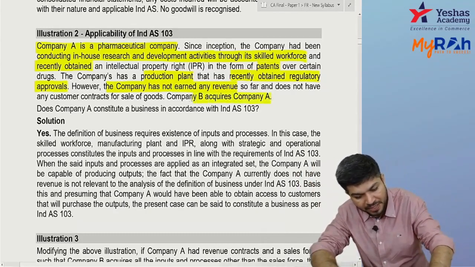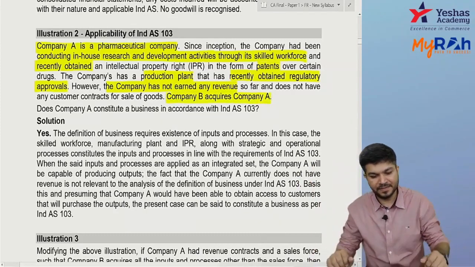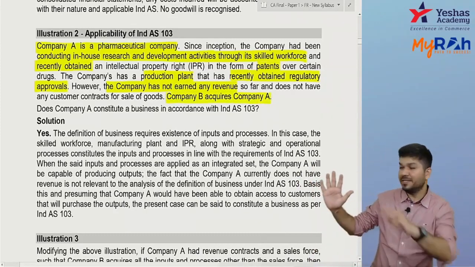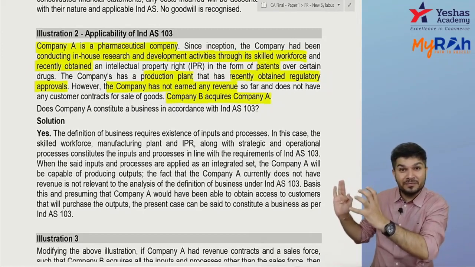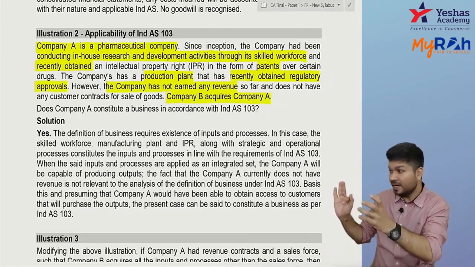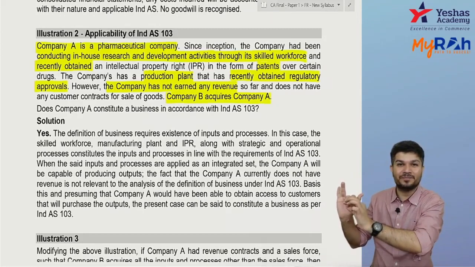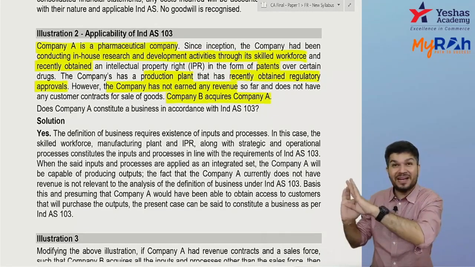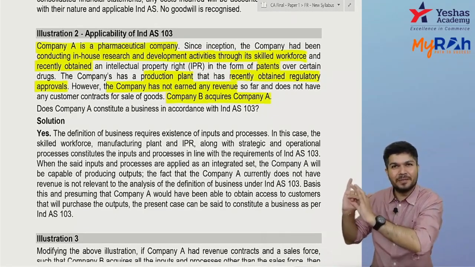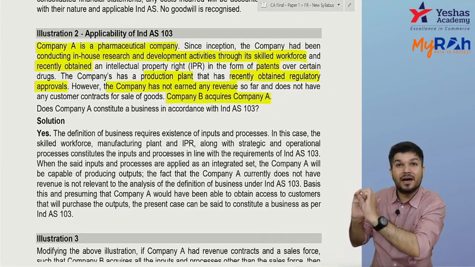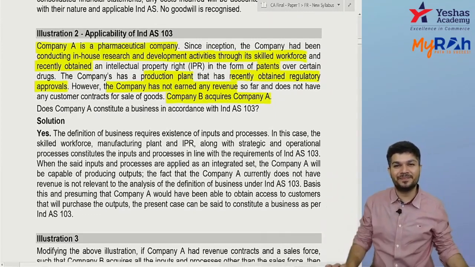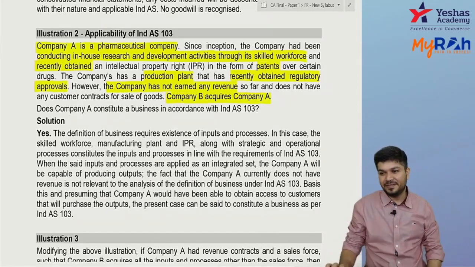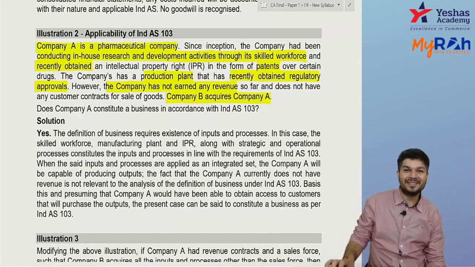Now company B acquires company A. So company A is a pharmaceutical company, a lot of employees are there, they do research, they were successful in developing a new drug, they got a patent also. The manufacturing process also received a regulatory approval, but manufacturing is not yet started. Now if I acquire company A, is it a business combination?